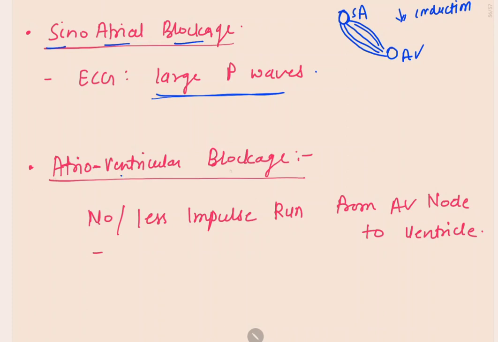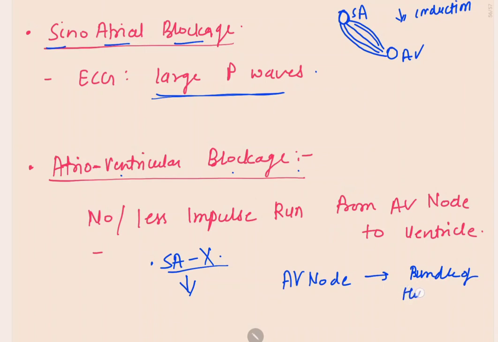Last is atrioventricular blockage. Because the SA node is not working properly in sick sinus syndrome, there would also be a problem in conduction of the impulse from the atrioventricular node to the bundle of His or atrioventricular bundle.